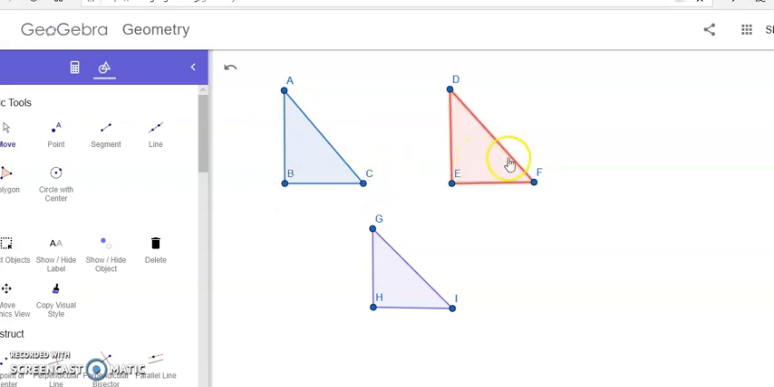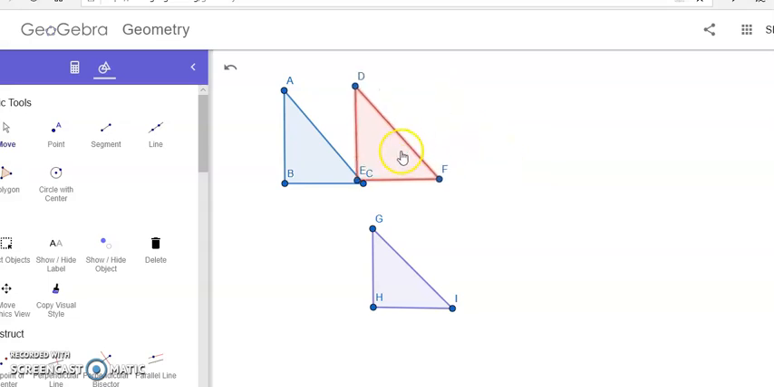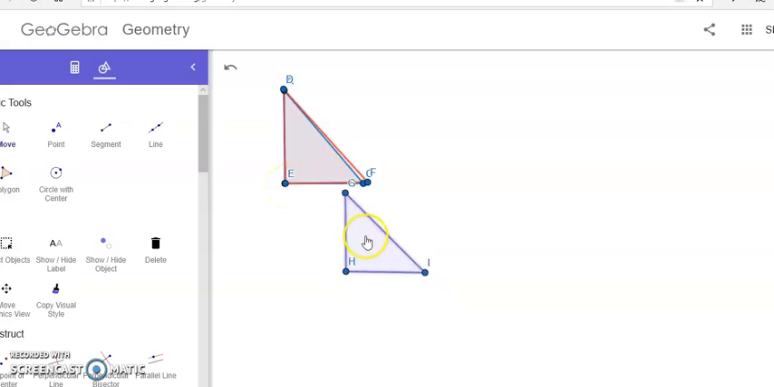Do you think I will succeed? Yes, let me do it first. Now I am going to superimpose this right angle DEF on right angle ABC. Yes, I succeeded. I superimposed. Again, I want this right angle, that is right angle GHI. Yes, I am going to superimpose. Yes, this is also superimposed. All angles are now superimposed.